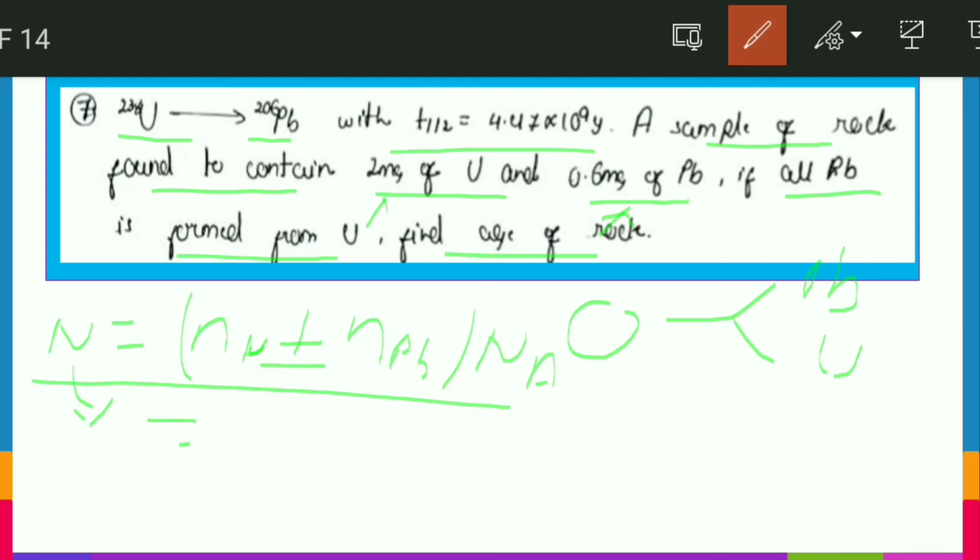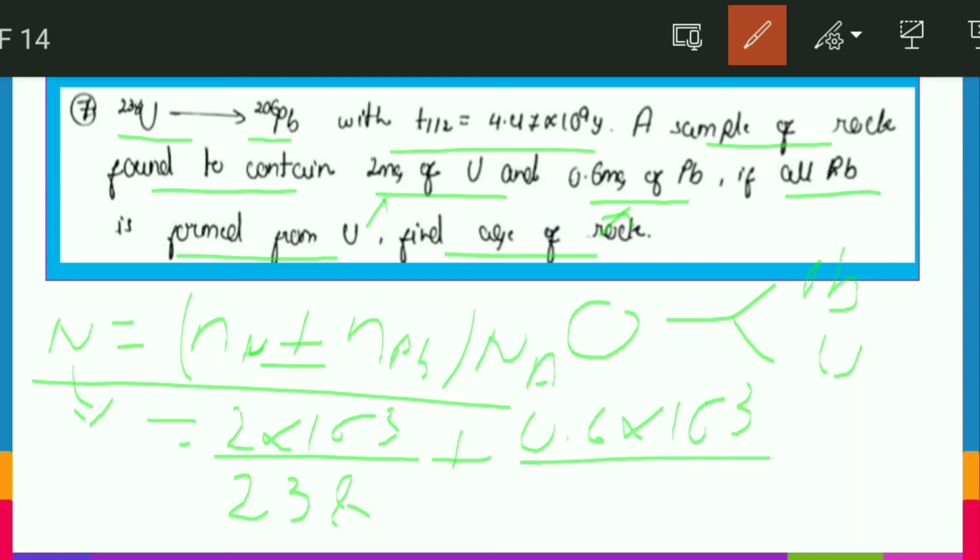So let's calculate it. N_U, moles of uranium, will be equal to 2 into 10 to the power minus 3, that is mass, upon molecular mass, 238. Similarly for lead, it will be 0.6 into 10 to the power minus 3 divided by molecular mass 206, and this multiplied by N_A.